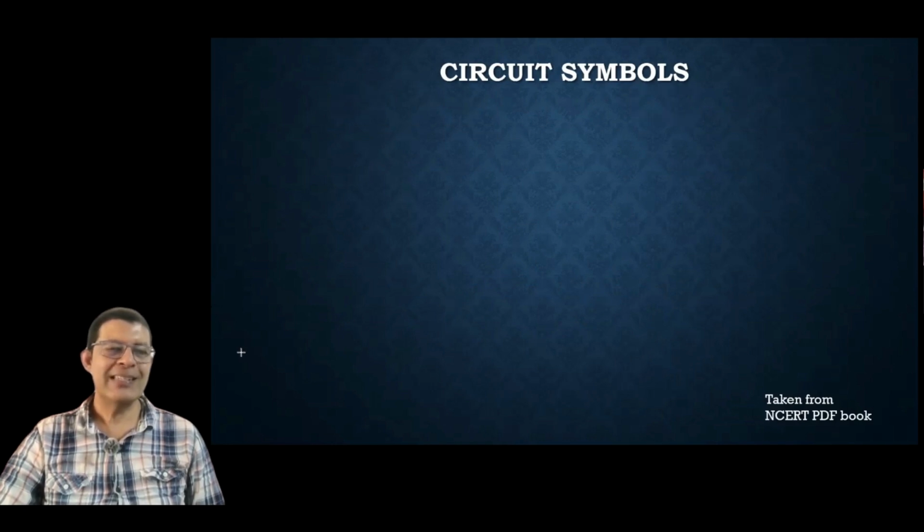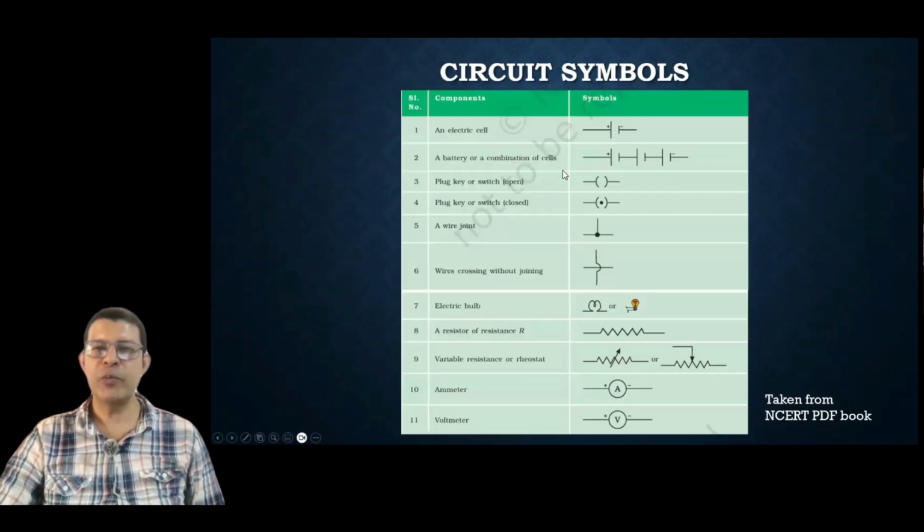Circuit symbols. This is given in your NCERT book. You need to remember. So this is an electric cell representation. Bada danda positive, small danda negative. This is the combination of batteries. That means many batteries are there here, right? How many batteries are there here? One battery, two batteries, three batteries. Okay, they are connected in series.